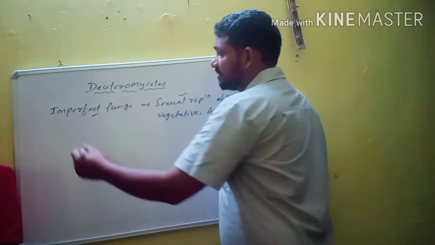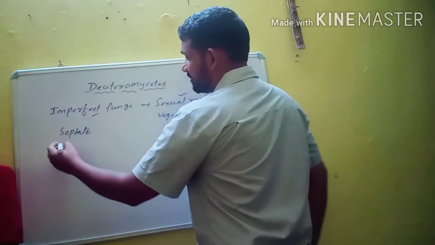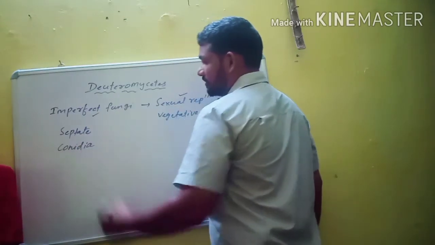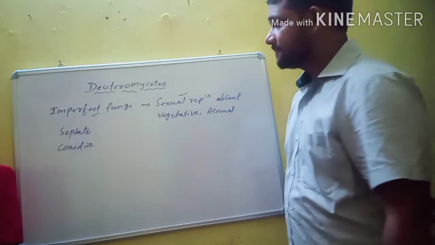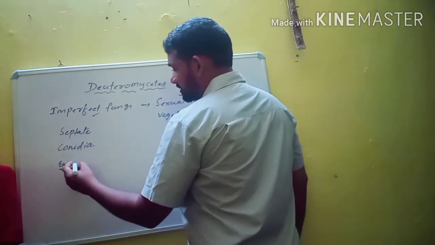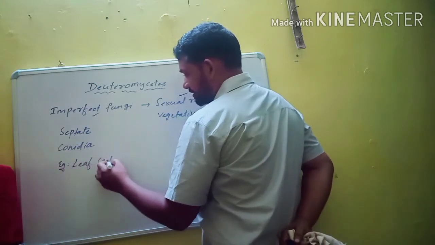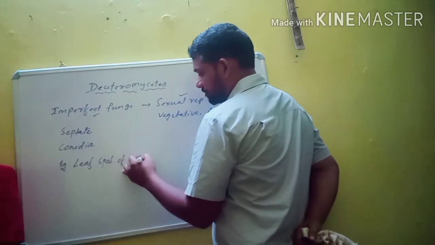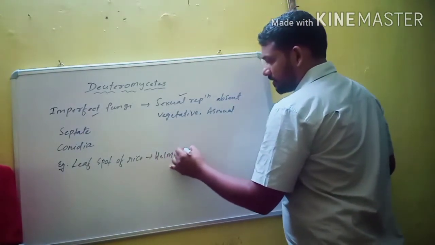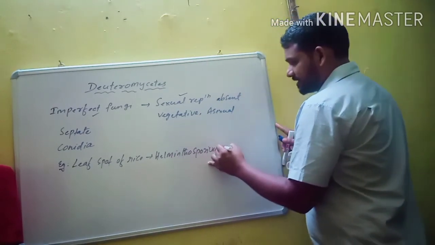The mycelium is septate. Asexual reproduction occurs with the help of conidia. Some examples: one disease is leaf spot of rice, caused by Helminthosporium oryzae.